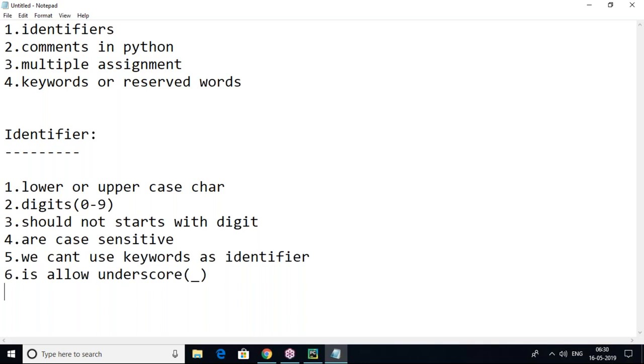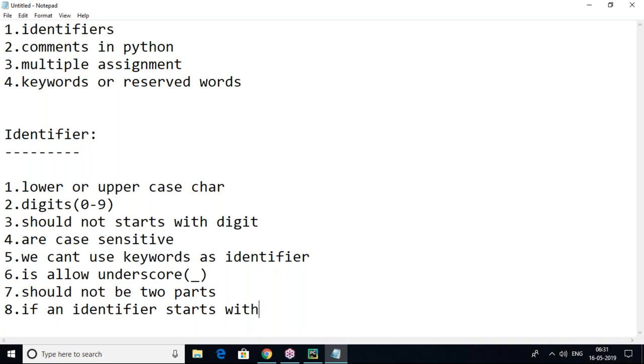Next, an identifier should not be two parts. If you want to maintain two parts, it is better to use an underscore. Next, if an identifier starts with an underscore, then it is private. So these are the rules to define an identifier.